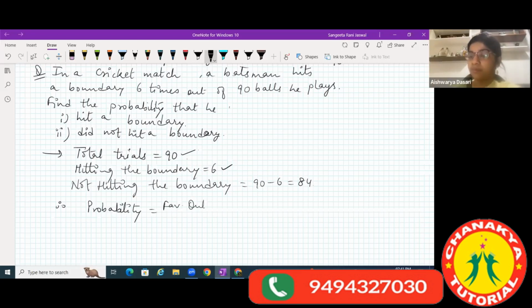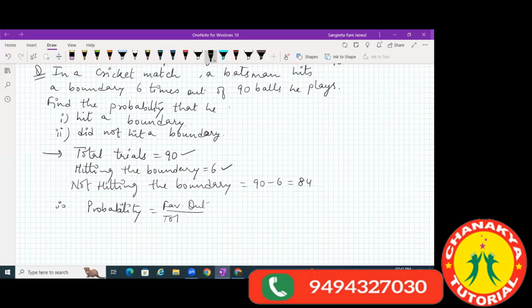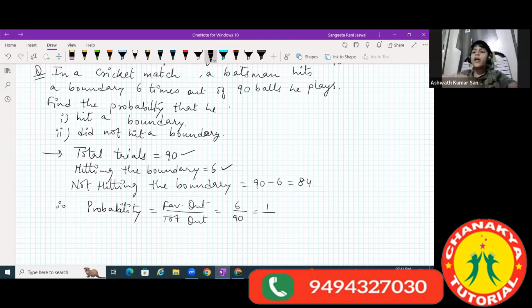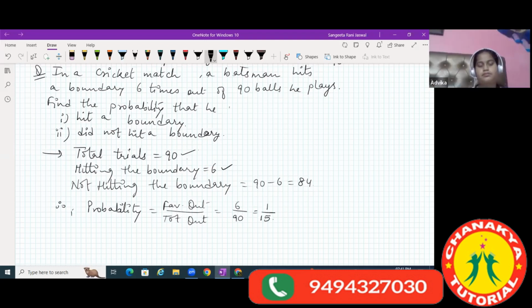So when you reduce it to lower form, this can be reduced by 6. 6 by 90 will be 1 by 15. So this was the first part.